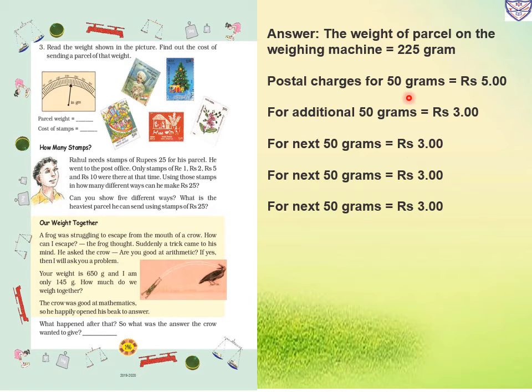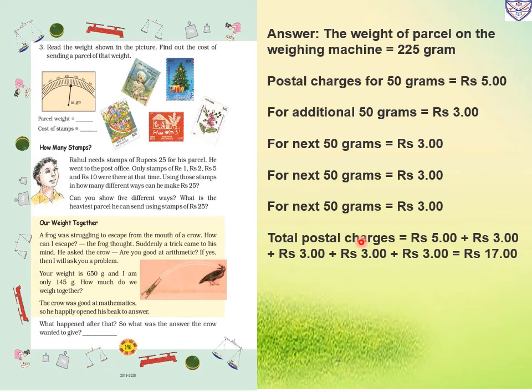How much did it happen? First 225. So for the first 50 gram, that is 5. Then how much is left? 225 minus 50, that is 175. Now again 50 we will take. So 175 minus 50, that is 125. Again 50, so 125 minus 50, that is 75, and 75 minus 50, that is 25. For 25 also we have to pay the money as per 50 grams only.